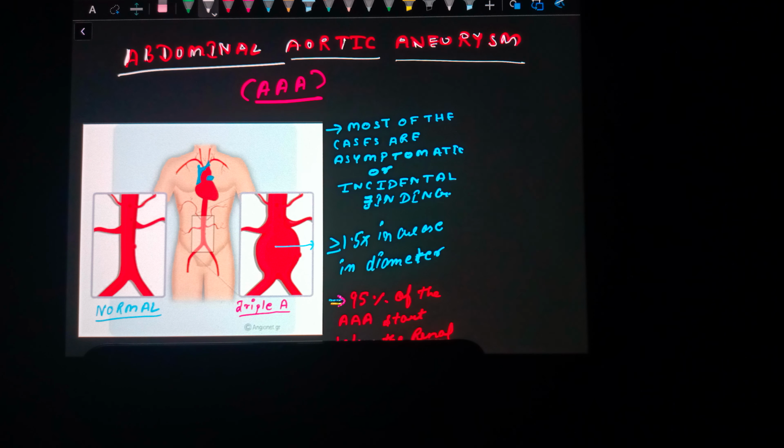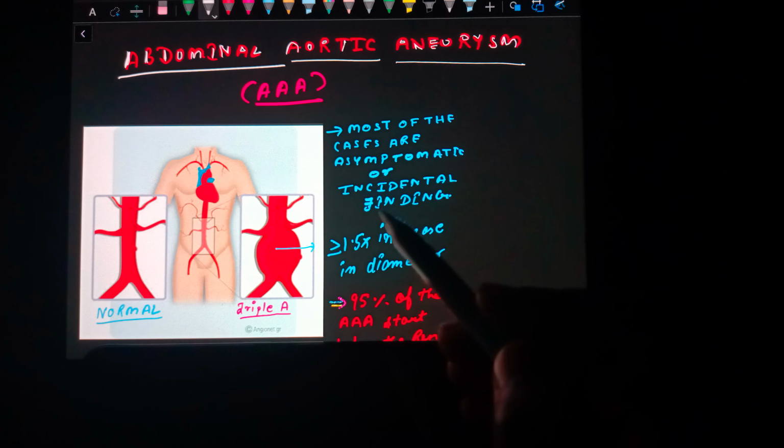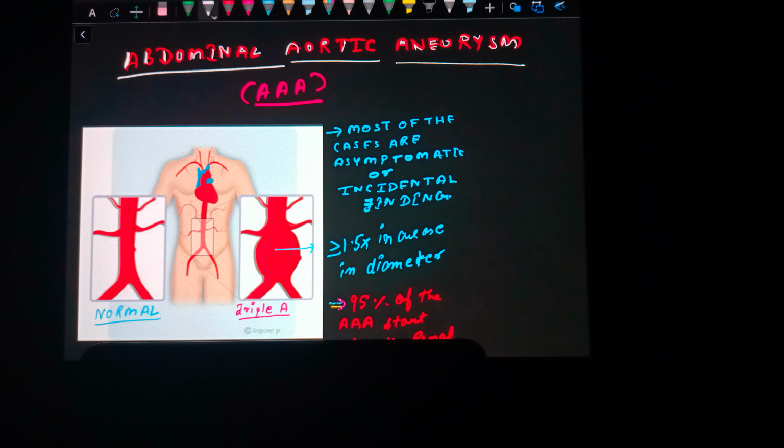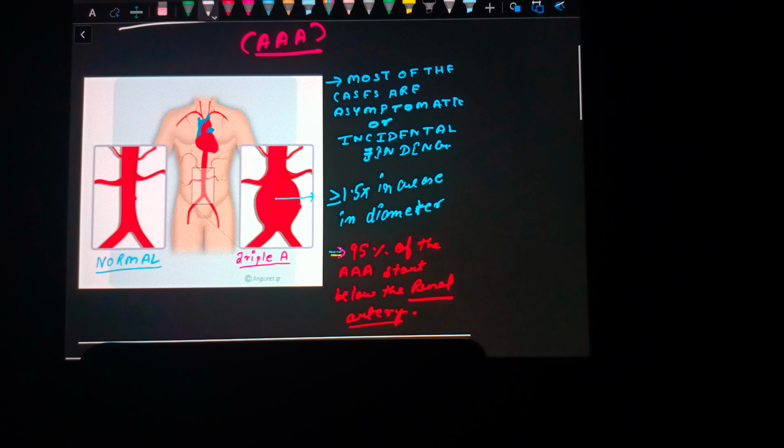Short video on abdominal aortic aneurysm, which is often called the AAA. An AAA is typically defined as an enlargement in the abdominal aorta, which supplies blood to the major parts of the body and tissues. Most of the cases here are asymptomatic or an incidental finding. Normally, an aneurysm can be defined as when the diameter of the aorta increases by 1.5 times its normal diameter.